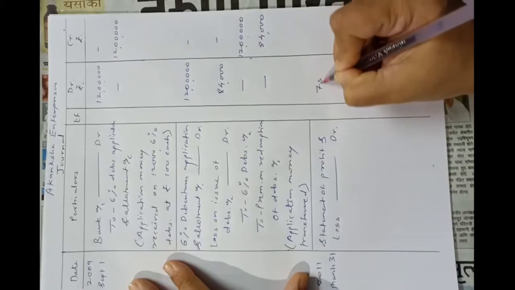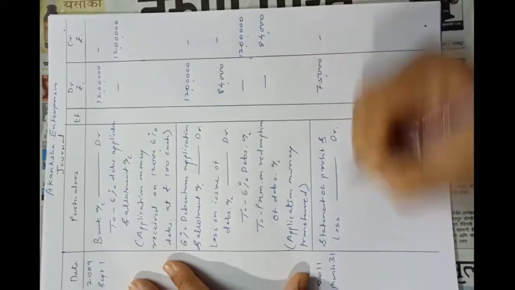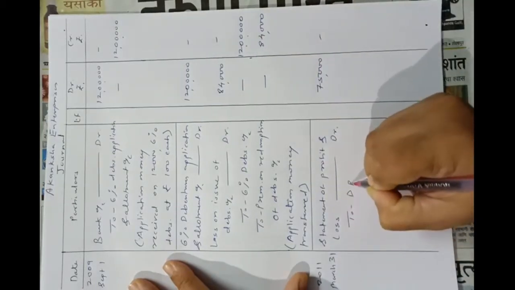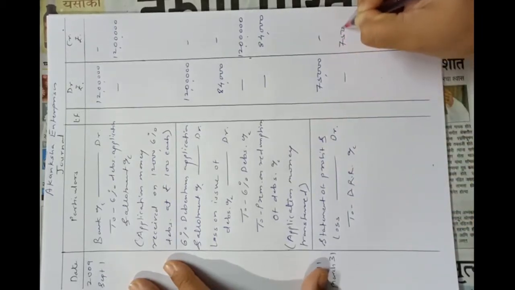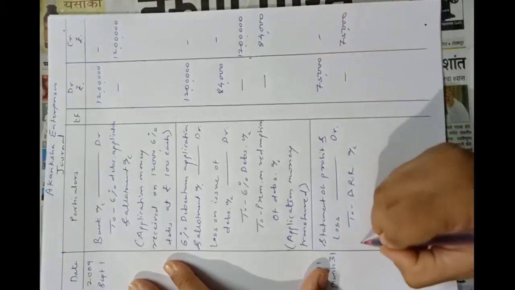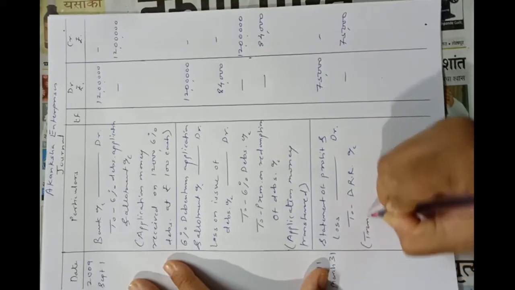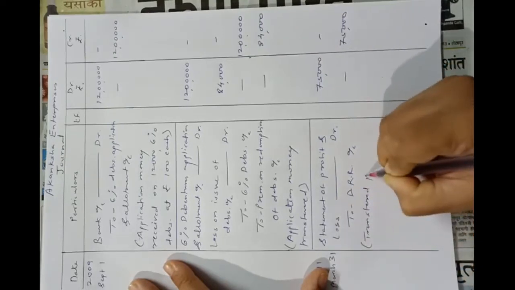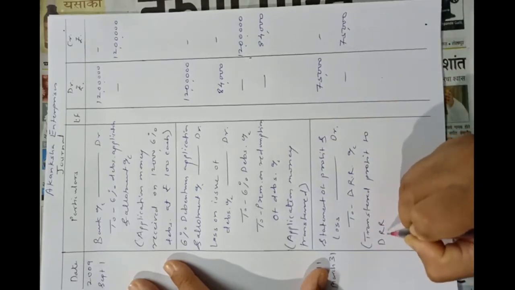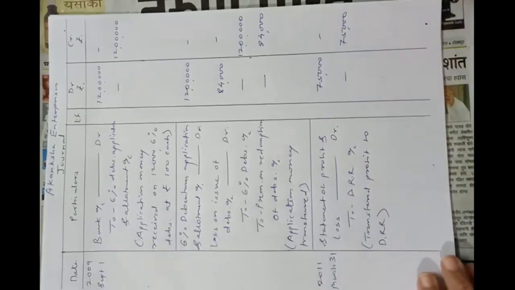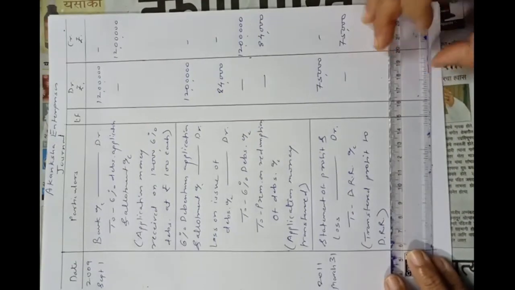Debit 75,000, first installment of DRR, to debenture redemption reserve account 75,000. Narration: transferred profit to DRR. Total amount transferable is 3 lakhs.